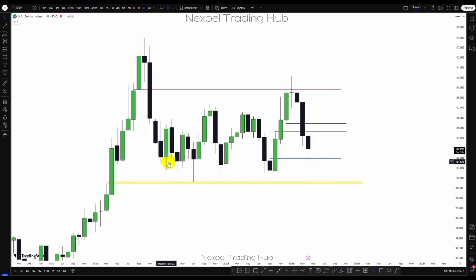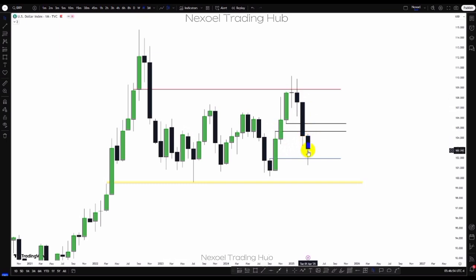What we can see in the dollar index is that it is range bound. Price has been trading just within this range. Now here we have the bearish movement. The month of March gave us this bearish movement to the downside into this monthly bullish fair value gap. And what we can see now, price has created a monthly inversion fair value gap for us here.